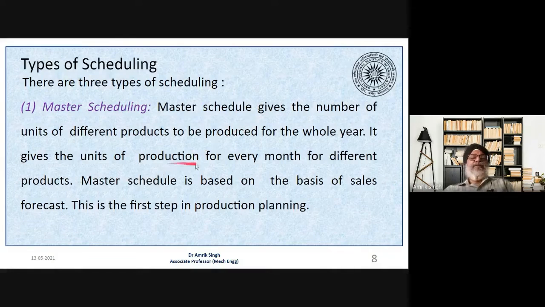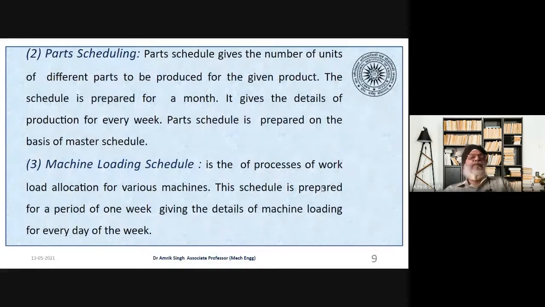It gives the unit of production for every month for the different products. So the master schedule is based on the sales forecast, and this is the first step in production planning. Once the master schedule is prepared, then we do the part scheduling. The part schedule gives the number of units of different parts to be produced for a given product.